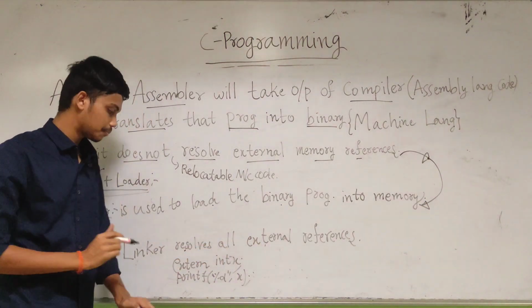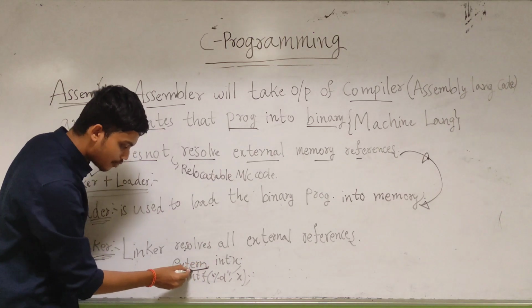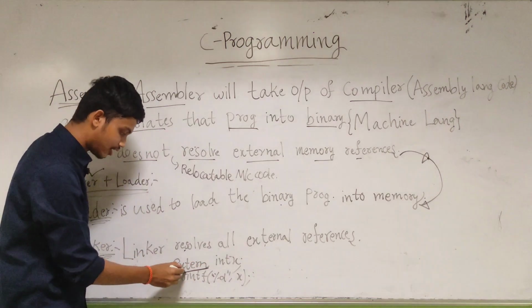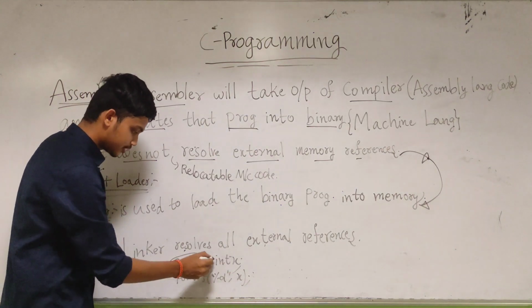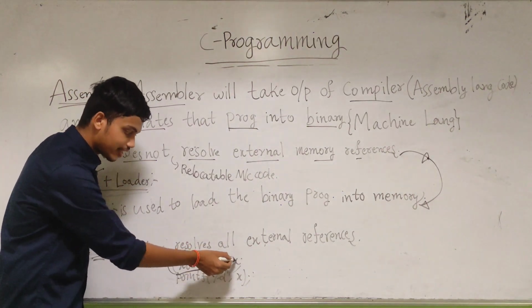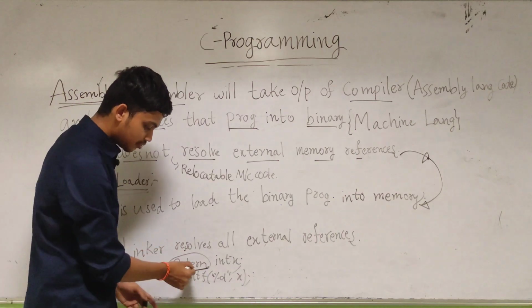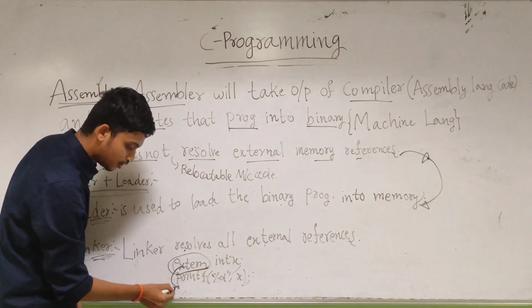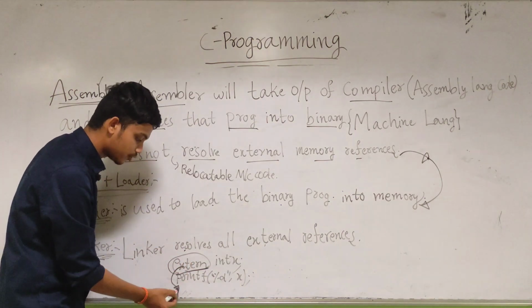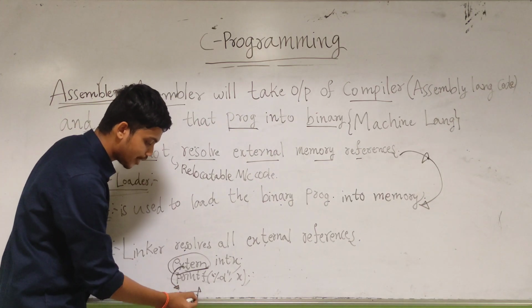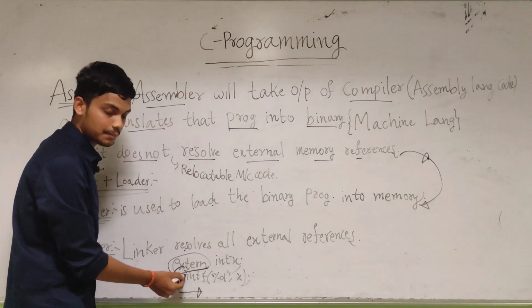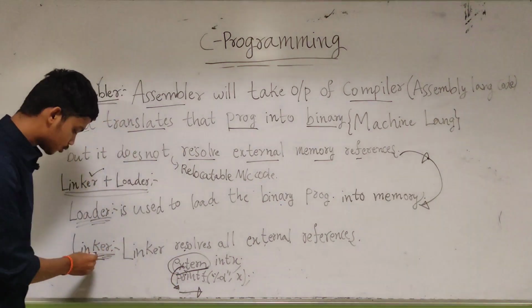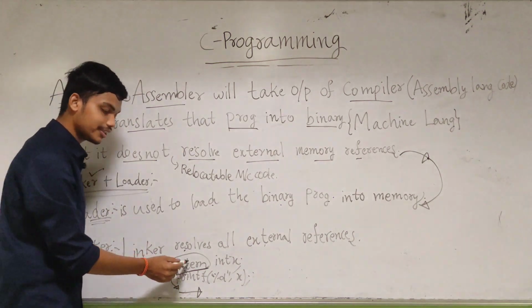For example, in our program, if I use this keyword, don't worry about the keyword, I will explain it: extern int x, printf like this. Extern means our x is not at that place. We should go beyond that to search for the value of x. If we find that value of x later than the printf, then again we should come back to this printf statement. So the linker will resolve all the external references.